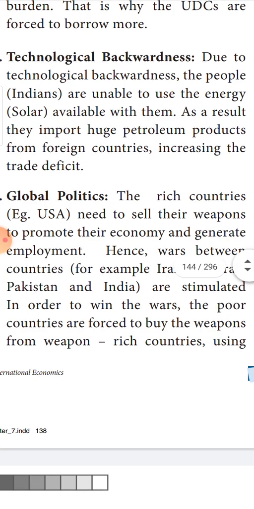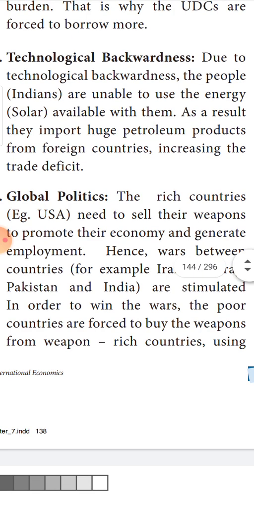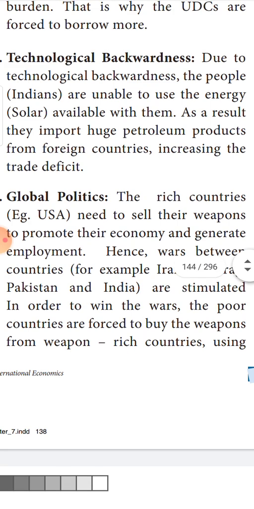Iran and Iraq, they are already rival countries, so they stimulate the rivalry among them, and as a result of that, what will happen when they end up in war? Definitely they need weapons, and these developed countries like USA will supply weapons to them. So this you call political strategies. You call it global politics.